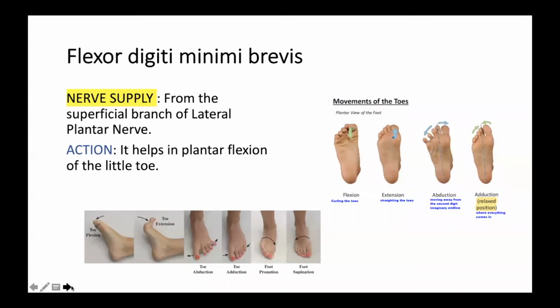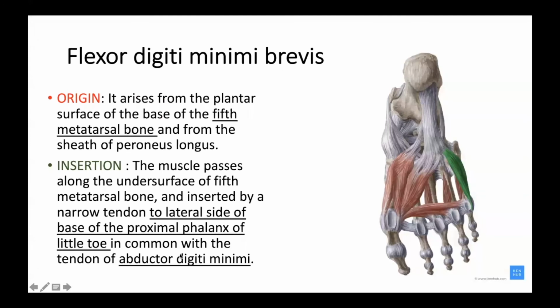Is it clear? Now, one thing you have to see here: what is this muscle? Flexor digiti minimi brevis. Okay, next. What is this muscle? Adductor hallucis.